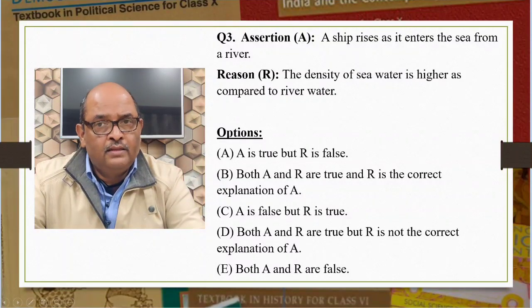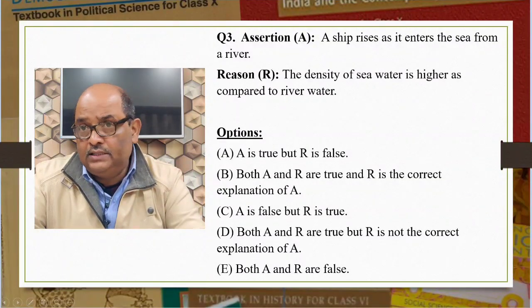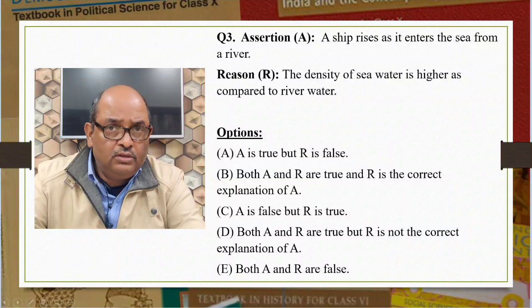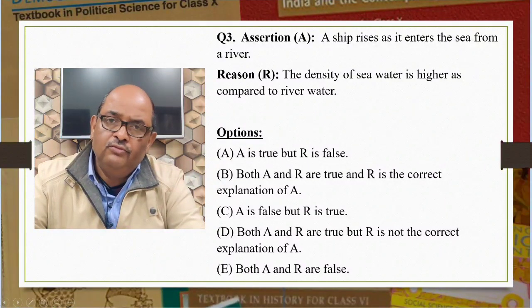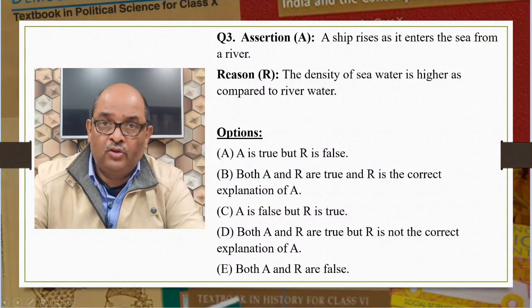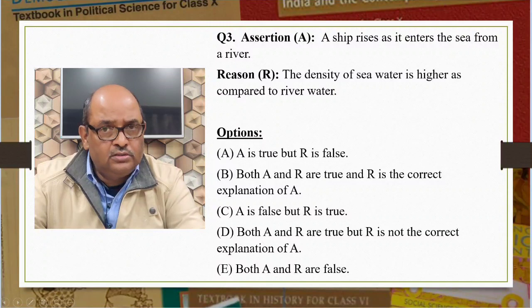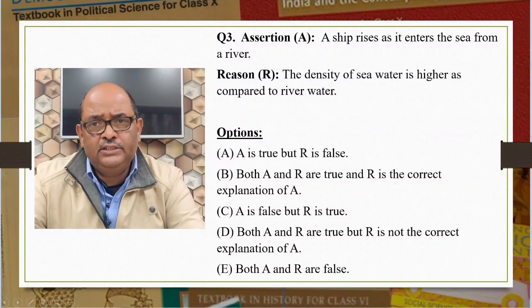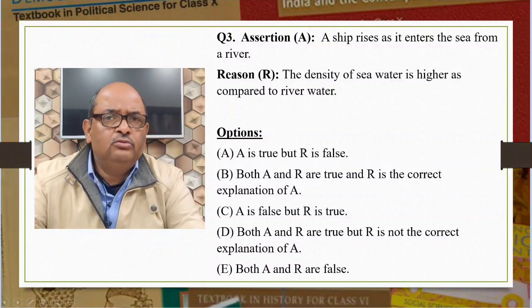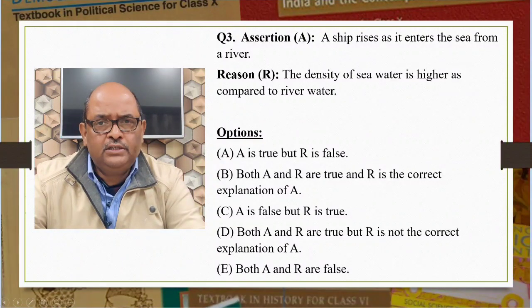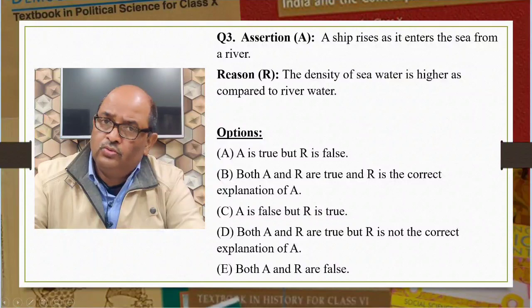Let us read the reason. Reason R: The density of seawater is higher as compared to river water. So this is also true. Now we will read the options. Option A: A is true but R is false. Just as we rejected the wrong options in the previous questions, we will do the same now. We will reject this because R is also true.